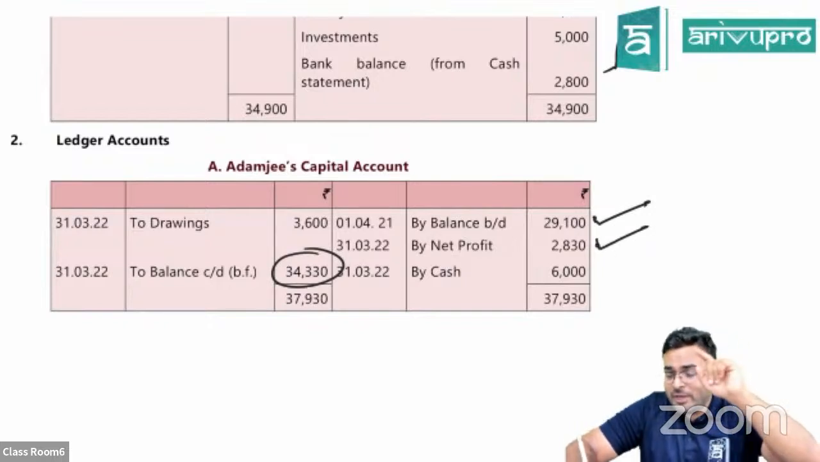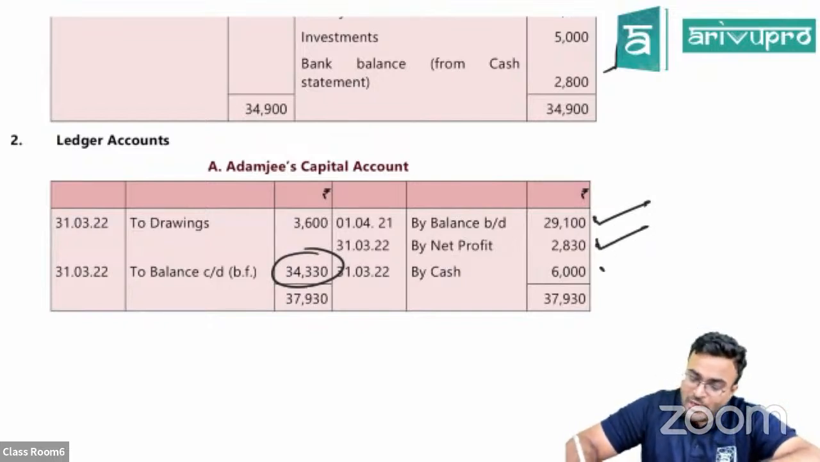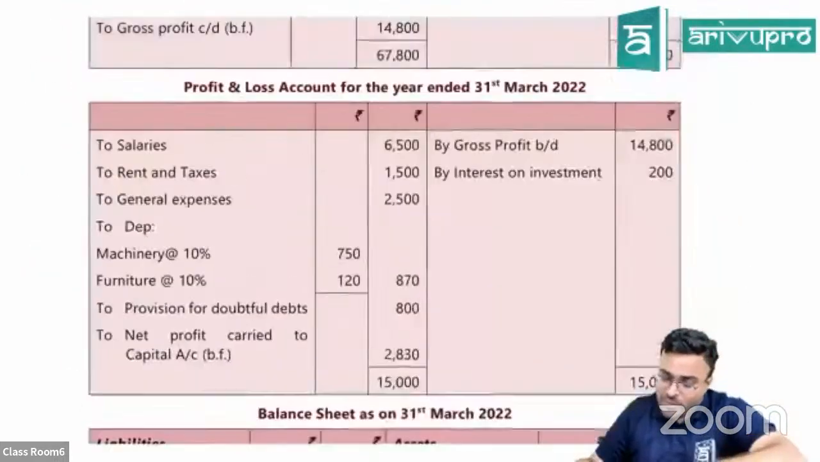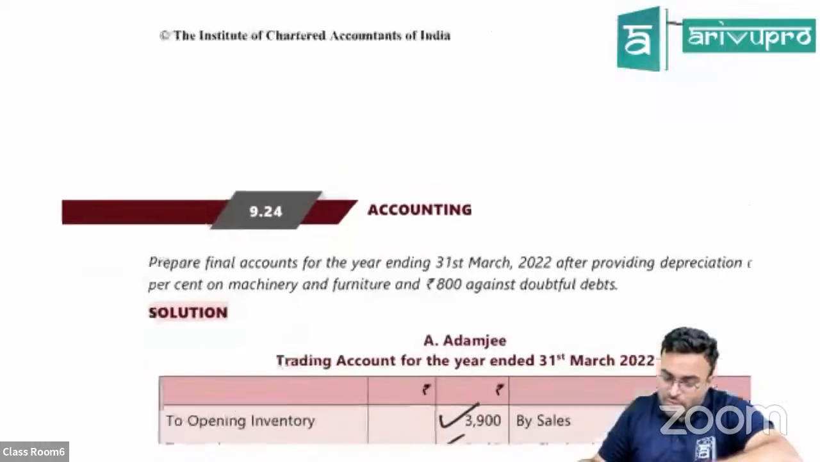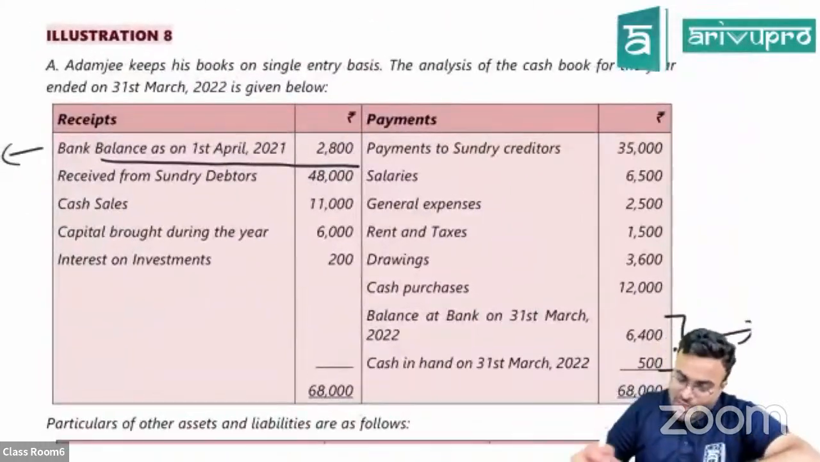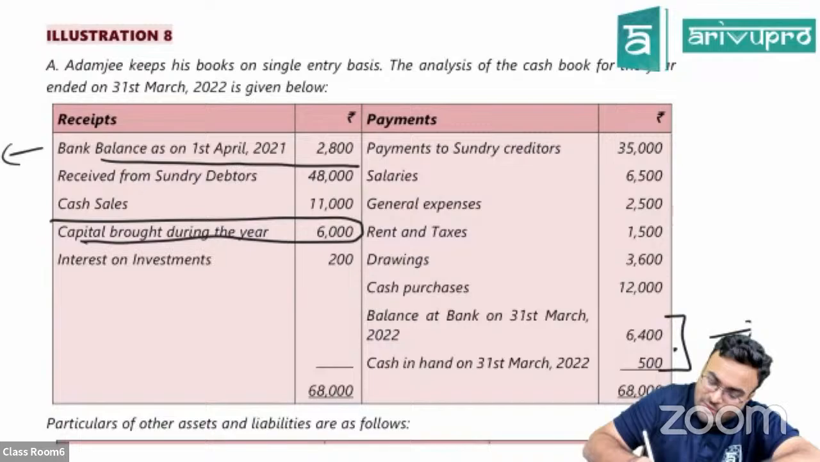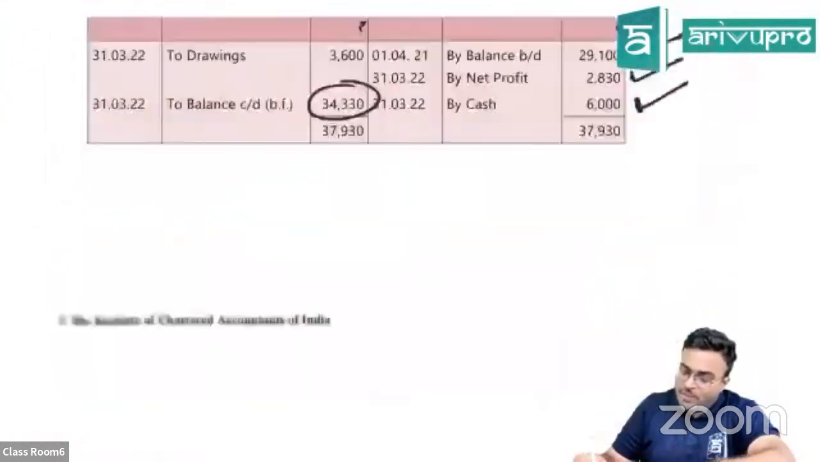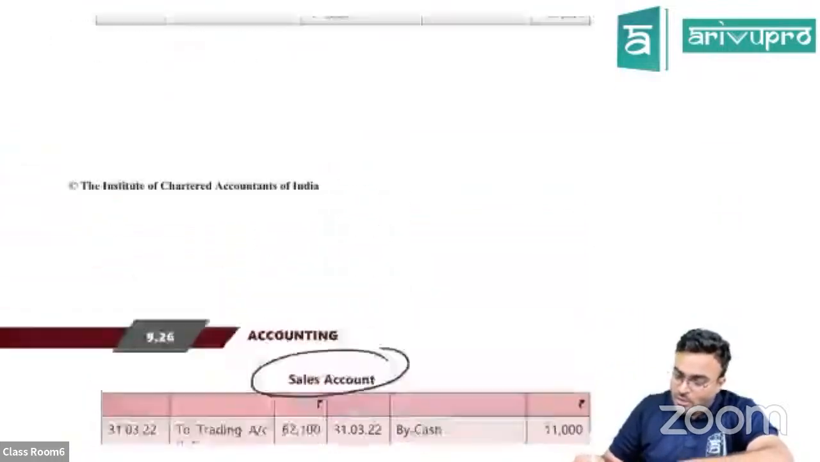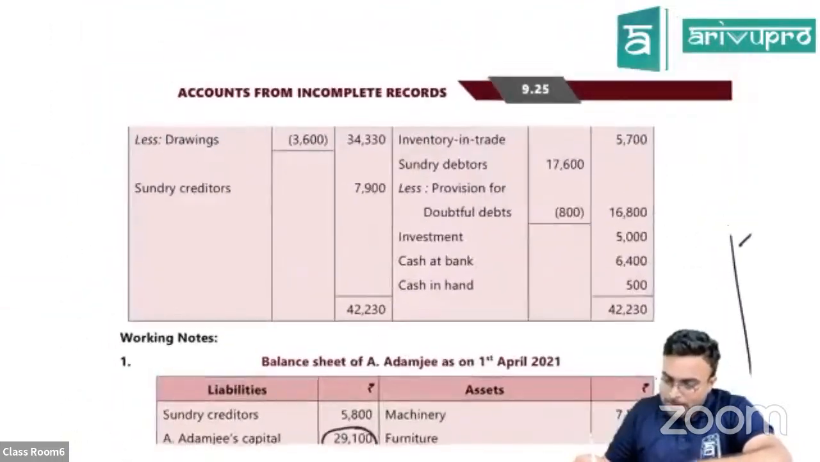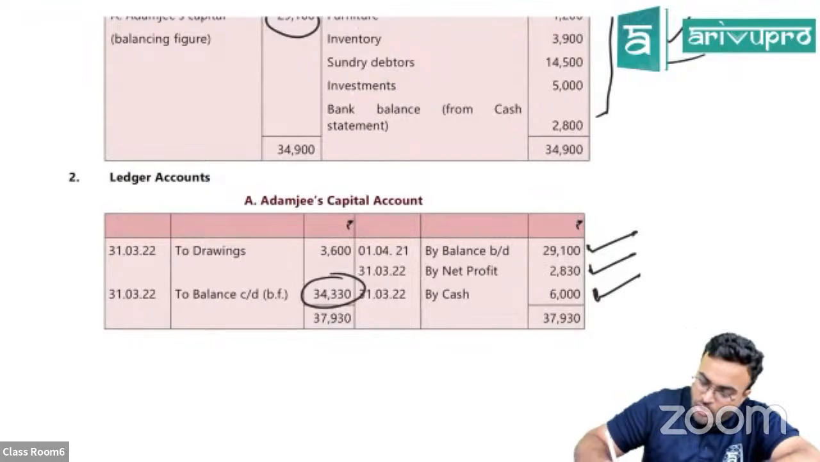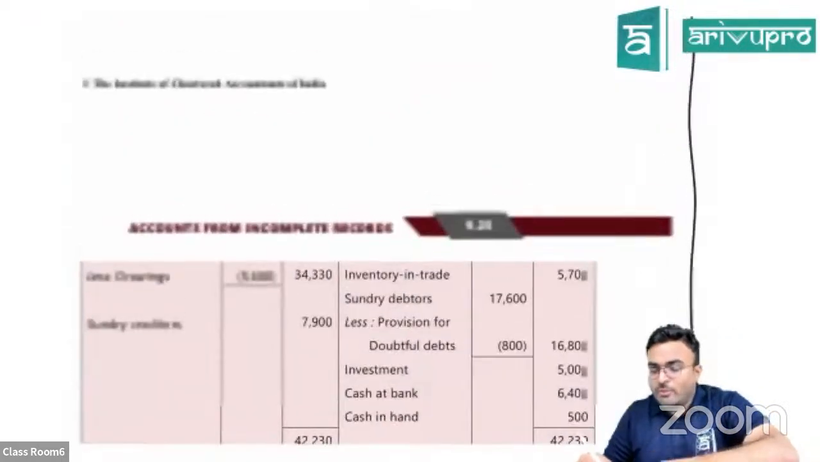This you are getting from your P&L when you conclude your P&L. Okay, additional capital introduced, 6,000. Where are we getting this from? From the question, they have told additional capital introduced. See, capital brought during the year, 6,000. That will be added to capital. Yes. Drawings, 3,600. This also from the question itself.